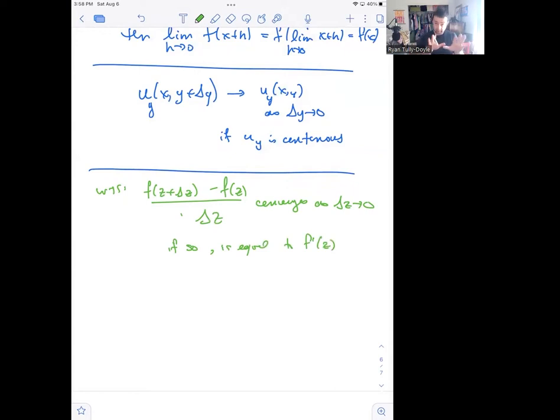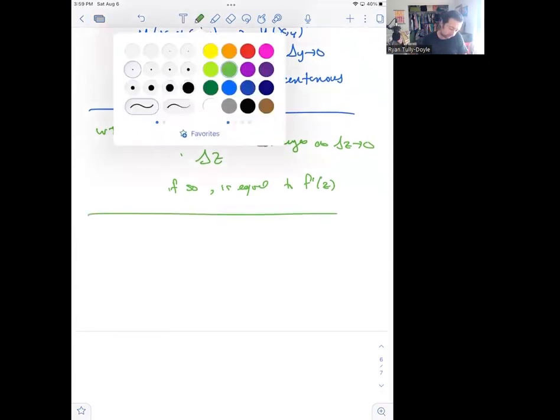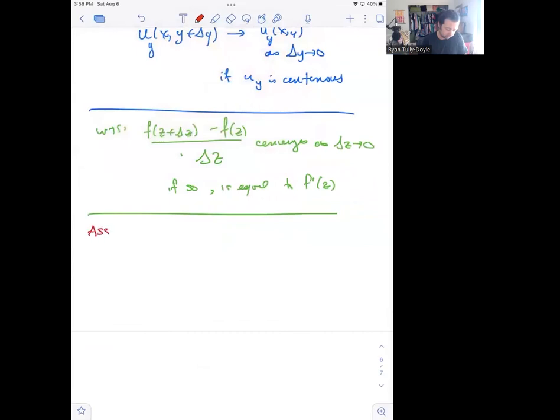And that's really the idea here, that I want to start with a difference quotient and show somehow that properties of u and v are going to allow me to show that the difference quotient can be evaluated as delta z goes to 0, and I get a number out the other side, which is going to establish that the function is differentiable. So what are we going to assume? We're going to assume, as before, that u, v, u_x, u_y, v_x and v_y are continuous.